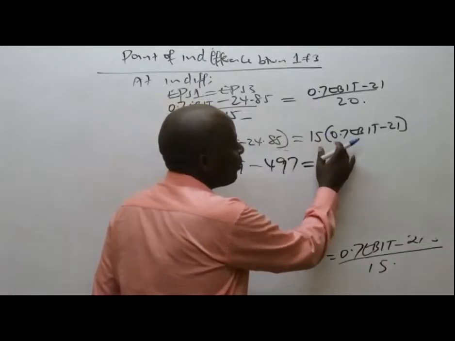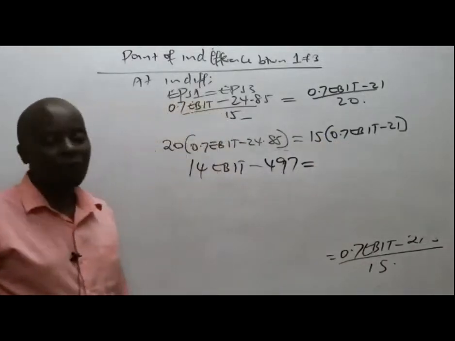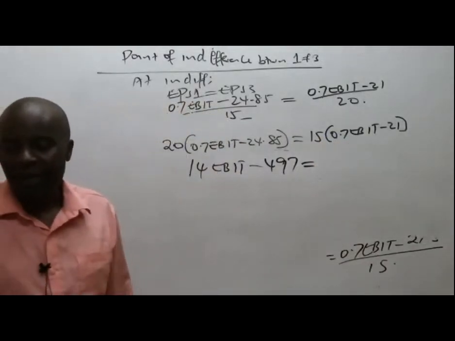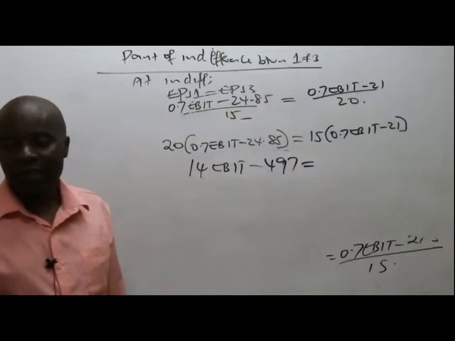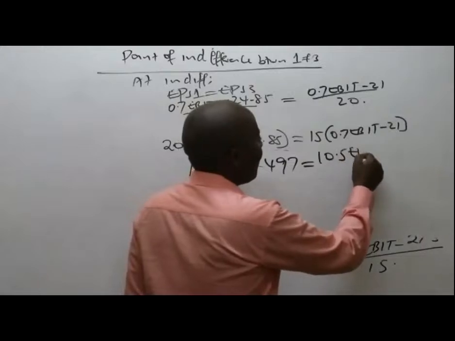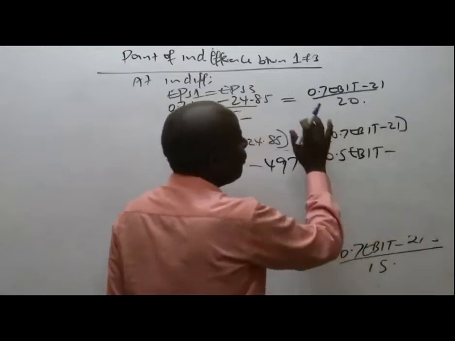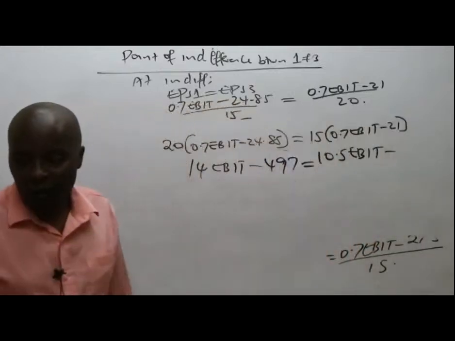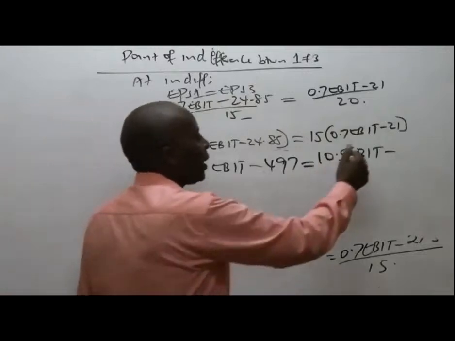Equals 15 times 0.7, which is 10.5 EBIT, minus 21 times 15, which is 315.